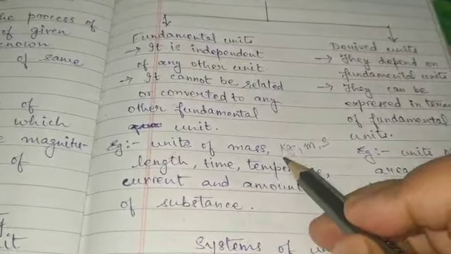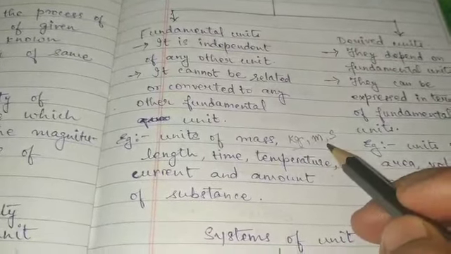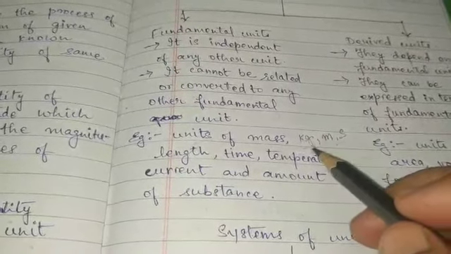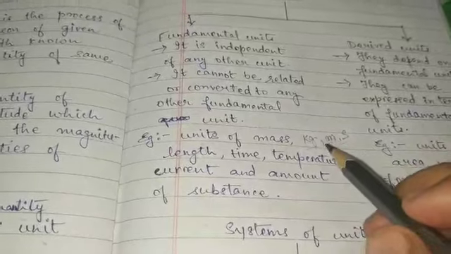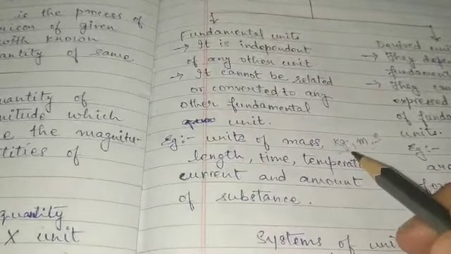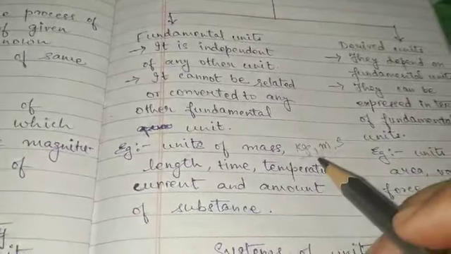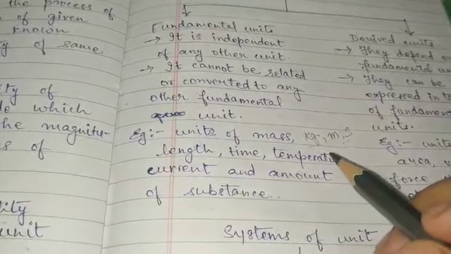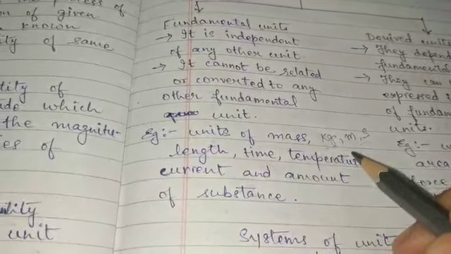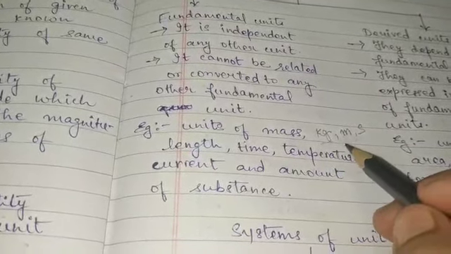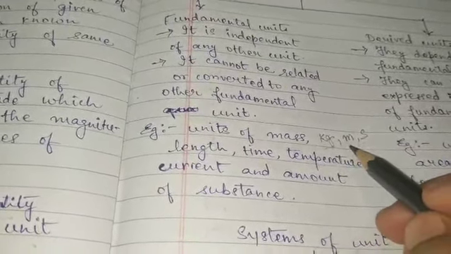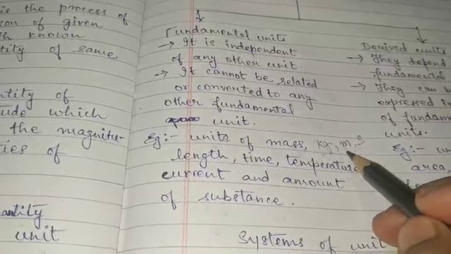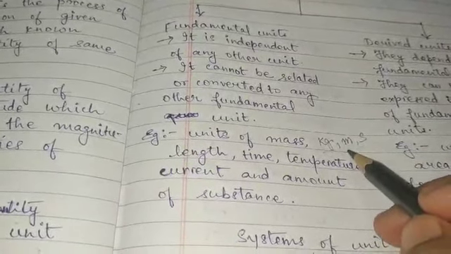If I say convert kg into second, you'll certainly say, ma'am, kg is the unit of mass and second is the unit of time, right? You cannot convert these two into each other, and both of them cannot even be related to each other directly. They are independent of each other.